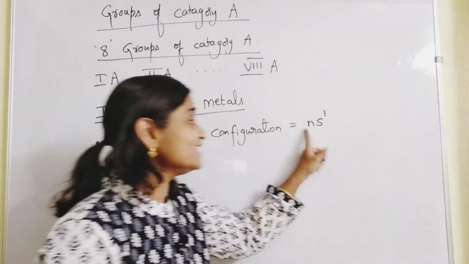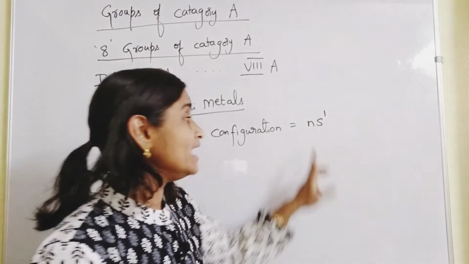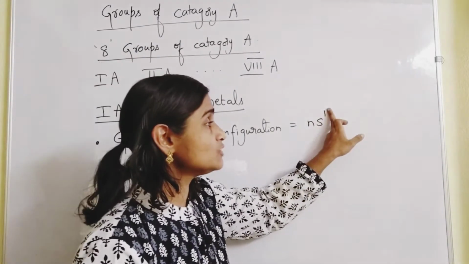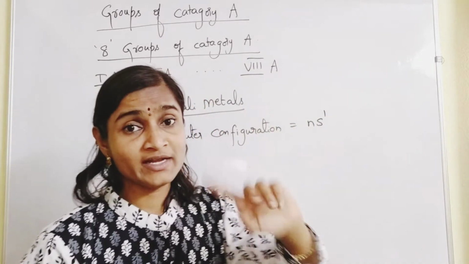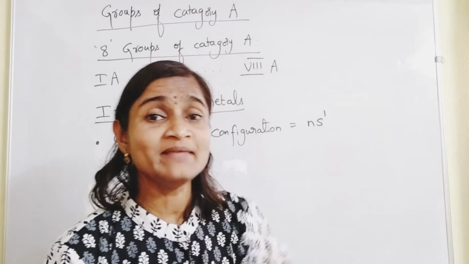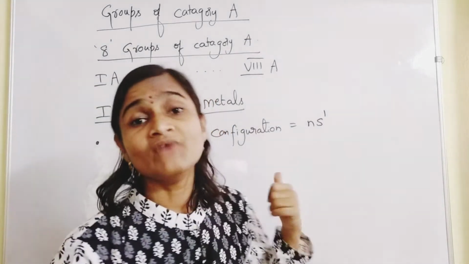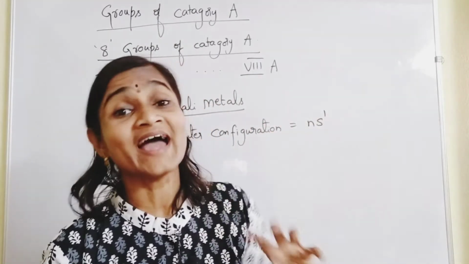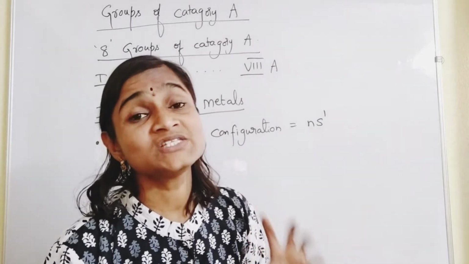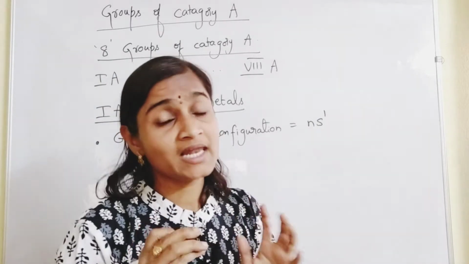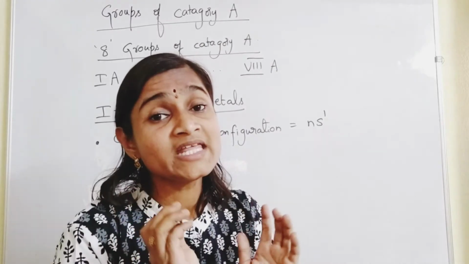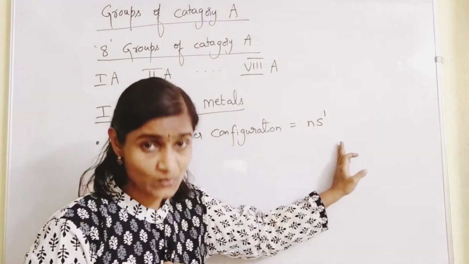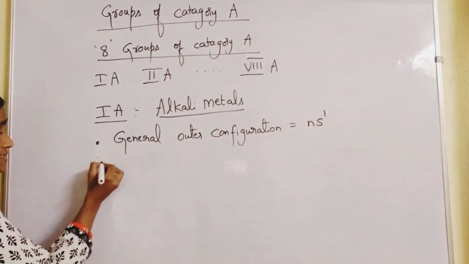Where n stands for the orbit number and s stands for the orbital in which electrons are filled, and the superscript will be 1 electron only. In the last orbit of every element in 1A group, the last orbit consists of only 1 electron. That's why all of them are categorized under 1A group based on the arrangement of electrons. The classification is made based on the arrangement of electrons. So general outer configuration is what? ns1.